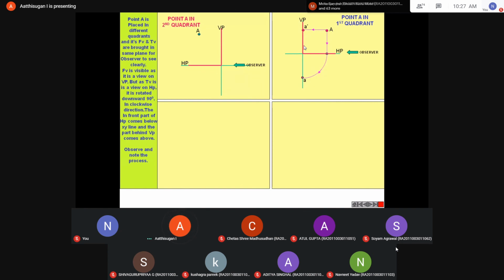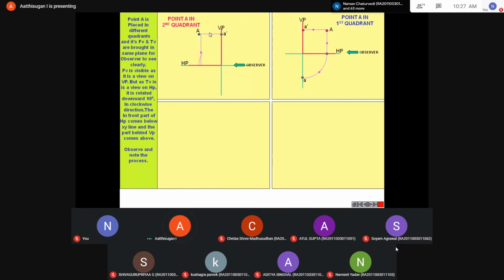Front view on which plane, VP or HP? VP. Front view on VP, top view will be on HP. Here the position will be above HP, behind VP. So here it is.